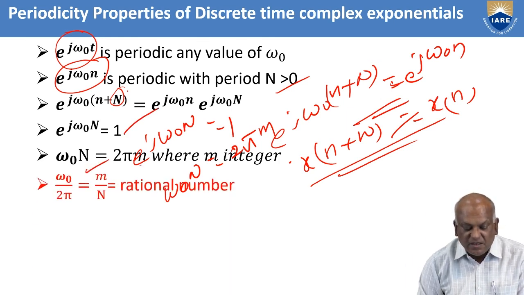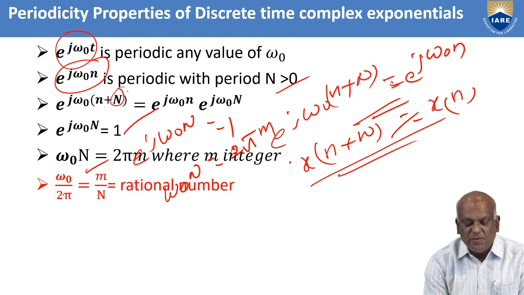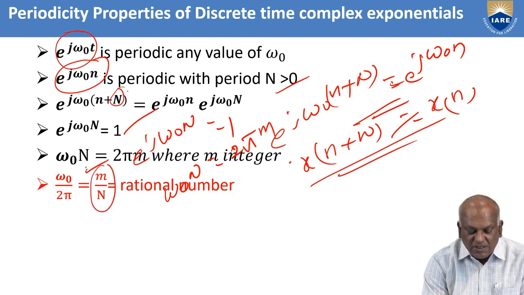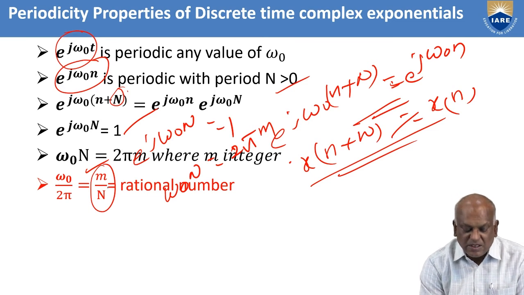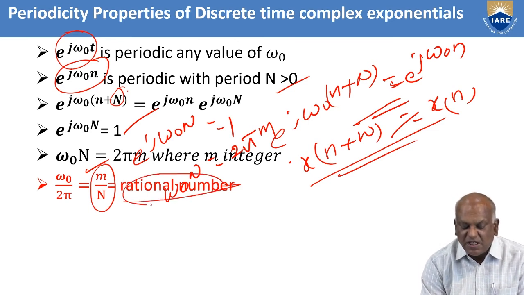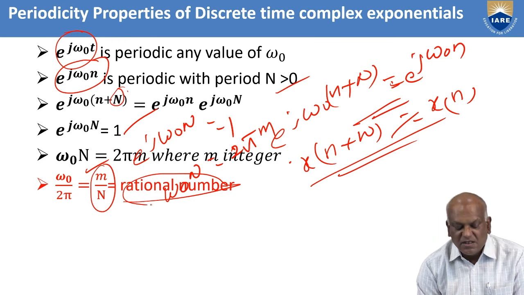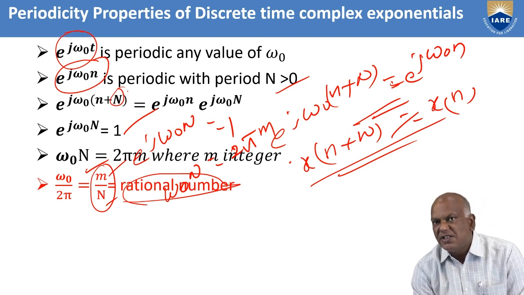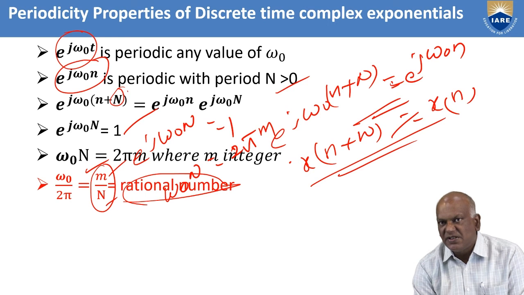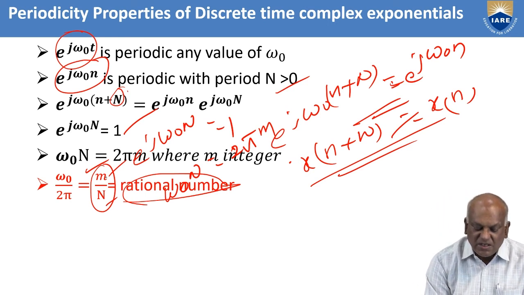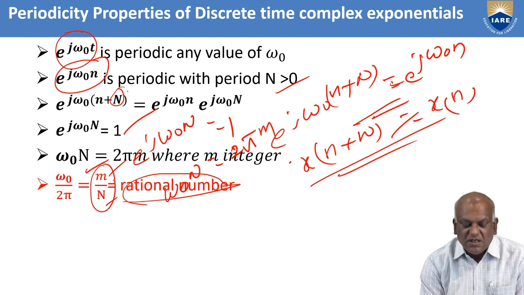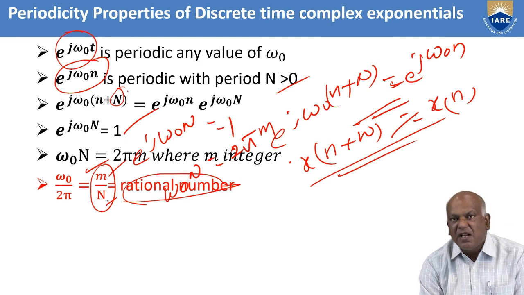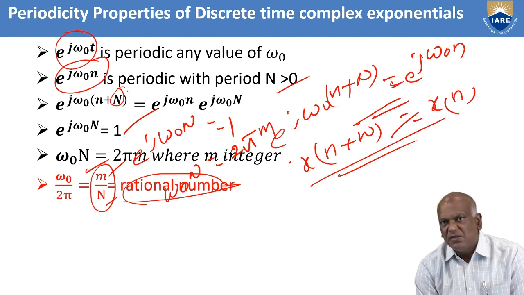When it is an integer, 2 pi by omega naught equals m by n. Whenever m by capital N is a rational number, then only the periodicity condition is satisfied. Here m is an integer and n is also an integer. When this is a rational number, then only periodicity is satisfied. Otherwise, it is not periodic. When this condition is not satisfied, it is a non-periodic sequence. Also, rational number means both m and n have no common factor.